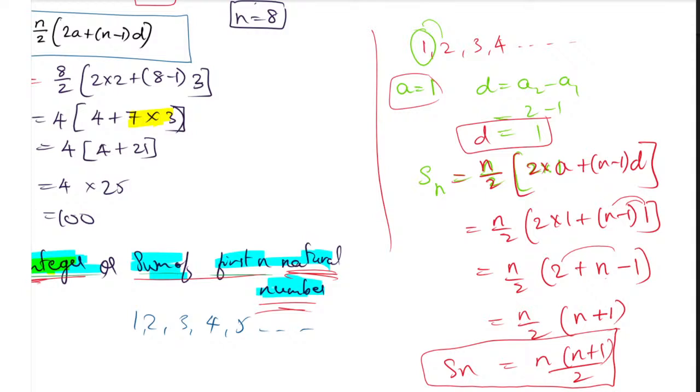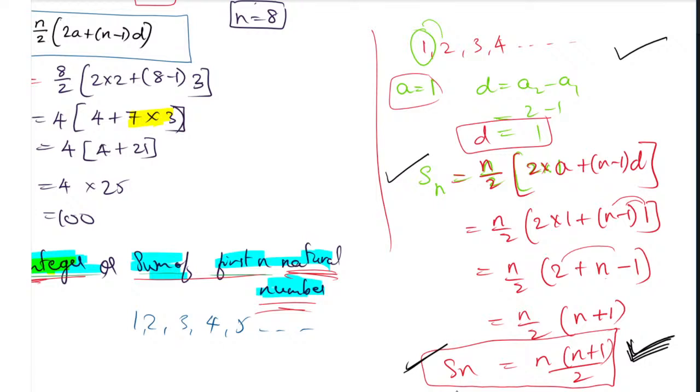I am saying I want that 1 mark from you. So if you forgot the formula to find the sum of n positive integers, derive it. Sn is equal to n into n plus 1 divided by 2, and how it came, I have derived and shown for you. You can take a screenshot of it, because it is not given in your textbook. They have not mentioned how this formula is derived. I have given it so you can take a screenshot or write it down on one side, because it is a very important formula for 1 mark.